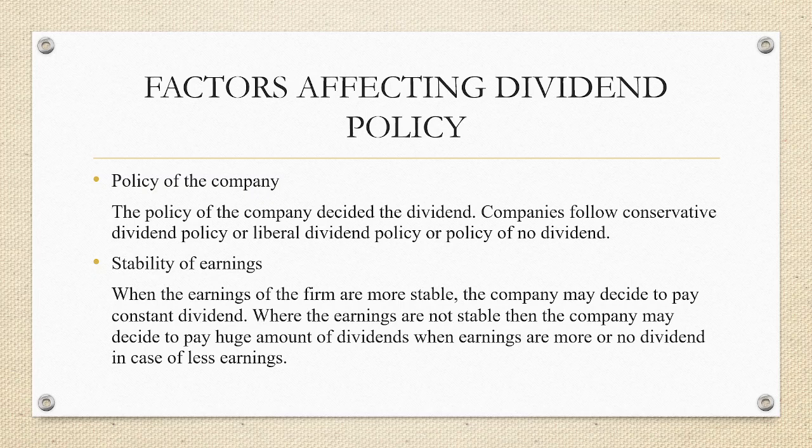The next thing is the stability of the earnings. When the firm earns stable income, the company may be able to pay constant dividend to the shareholders. When the earnings are not stable, then the company may pay a huge amount of dividends when the earnings are more, or when the earnings are less, the company may not pay dividends at all. So, the permanency or constancy of dividends may not be there when there are unstable earnings.